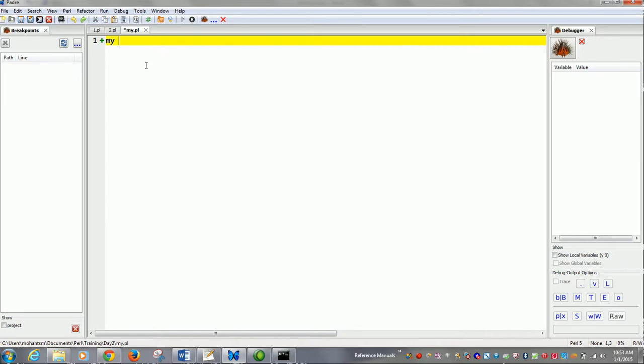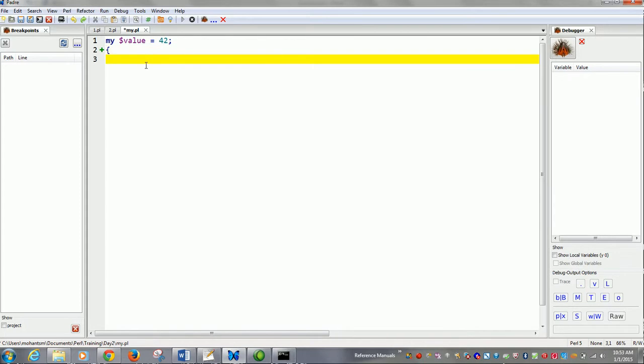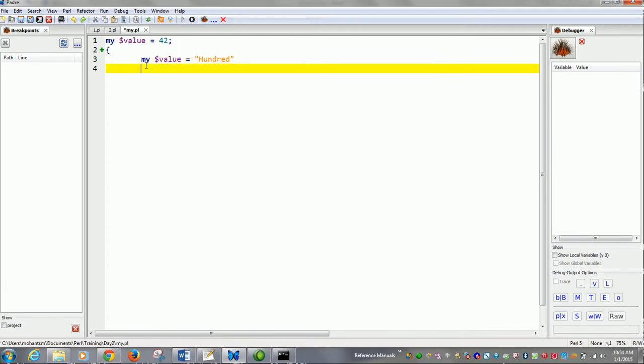For example, I declare my $value is equal to 42. Now I begin a simple small block, and here I write my $value is equal to 100. Then I will print $value here.